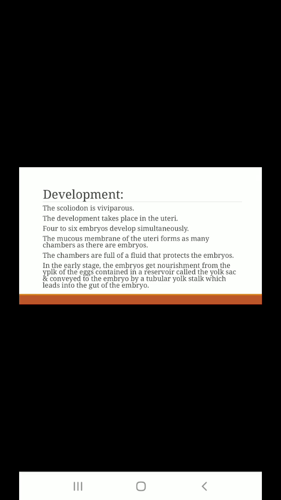In the early stage, the embryo gets nourishment from the yolk of the egg contained in a reservoir, and this is called the yolk sac.